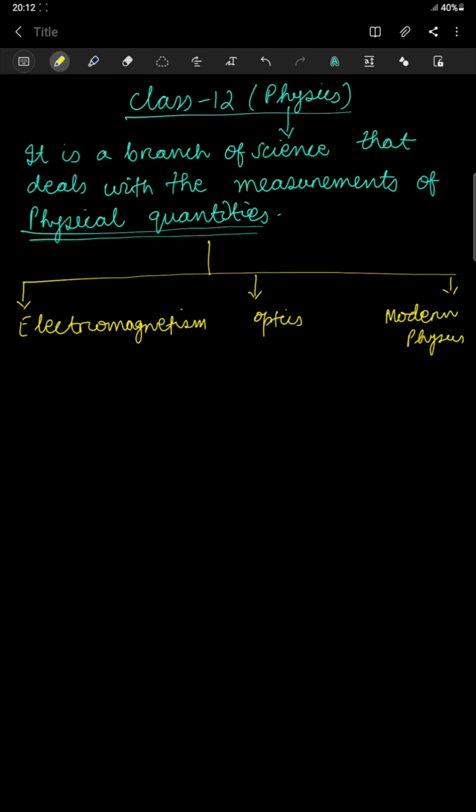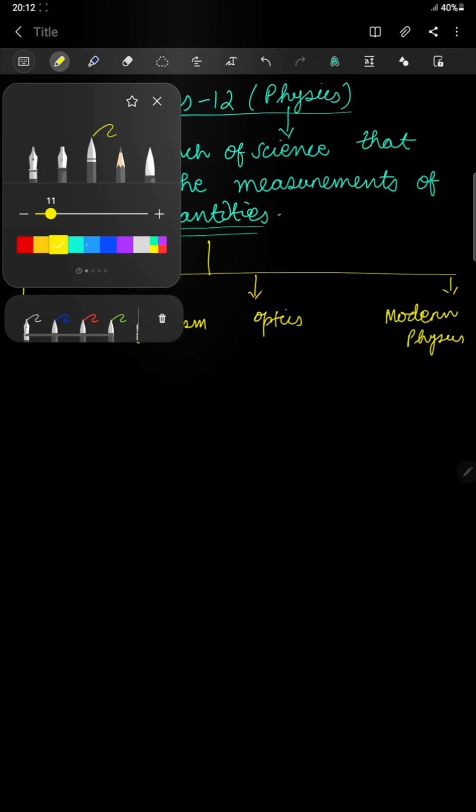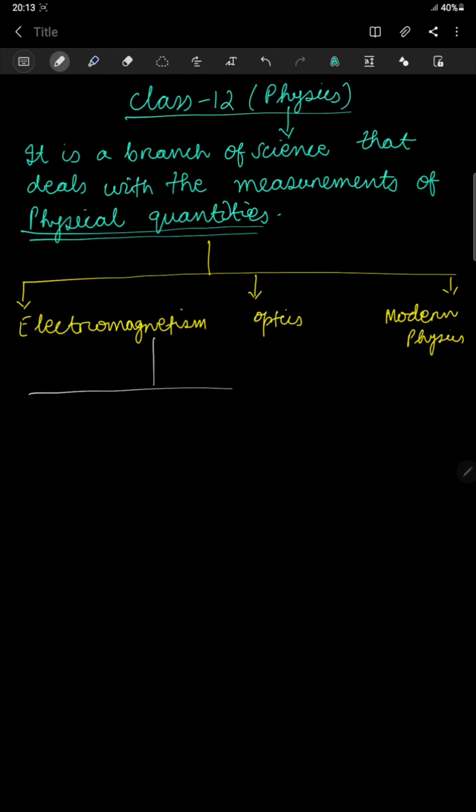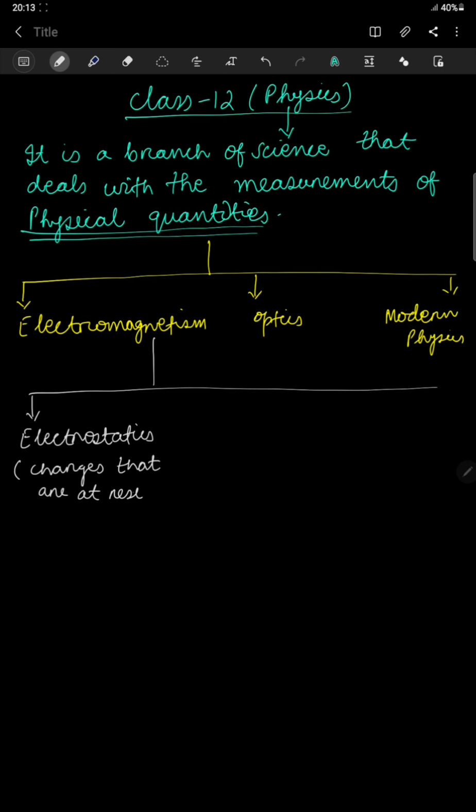Okay, so let us be very specific. So to be very specific, let us first see how can we divide this electromagnetism. Again, this electromagnetism can be divided into 3 parts. Okay, so let me divide it. First part, we call it as electrostatics. Okay, now what are we going to study here? As the name suggests, static means it is at rest. Electro means electron or the charges. So basically in electrostatics you are going to read about charges that are at rest. Okay, so this is the first one.